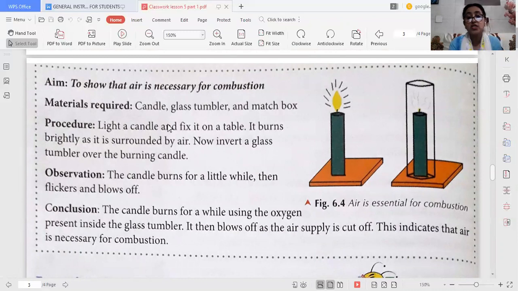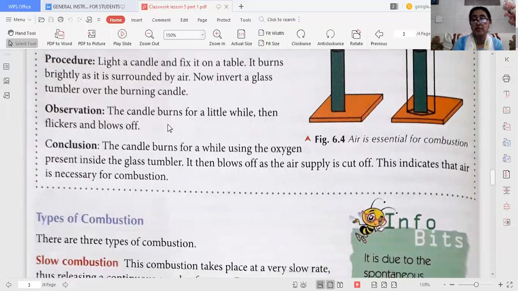Why? Because the candle burns using the oxygen present inside the glass tumbler. As the oxygen is finished, the flame blows off because the air supply is cut off. This indicates that air is very important for combustion.